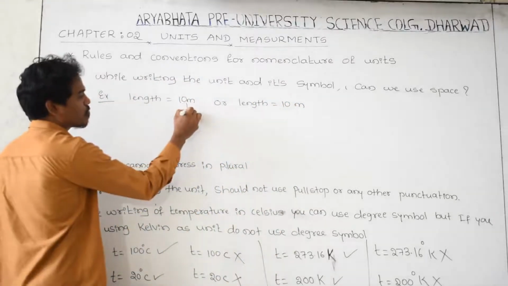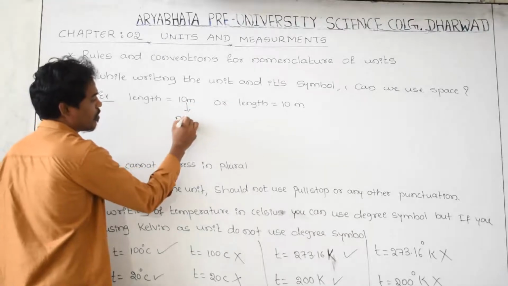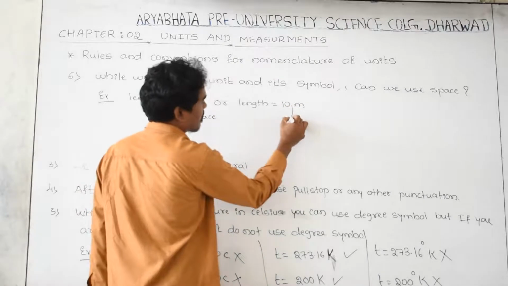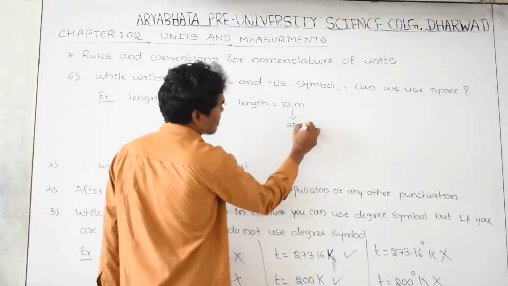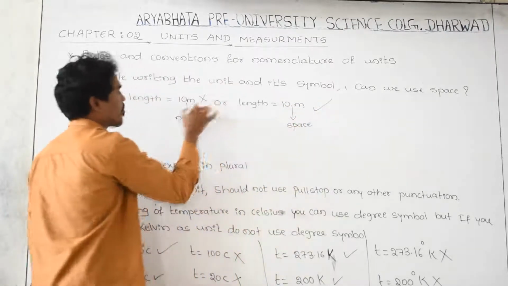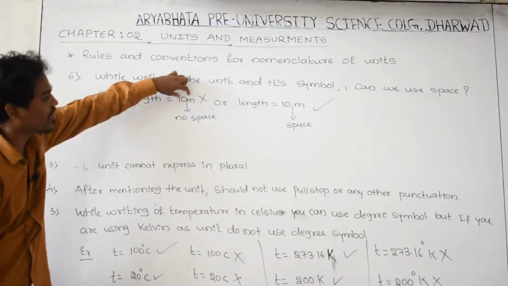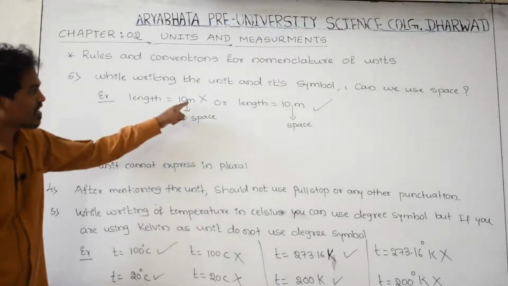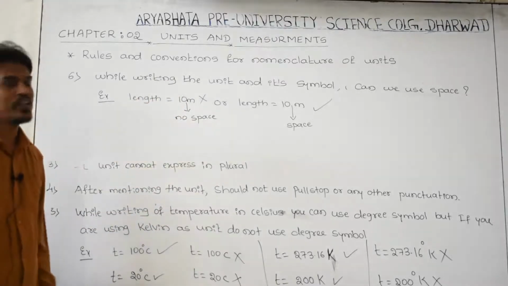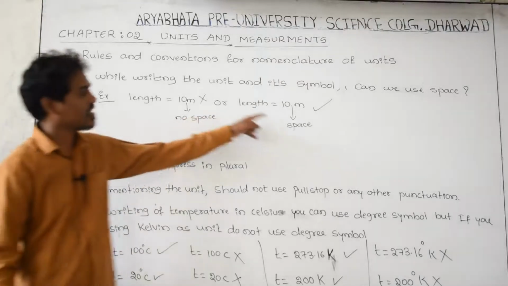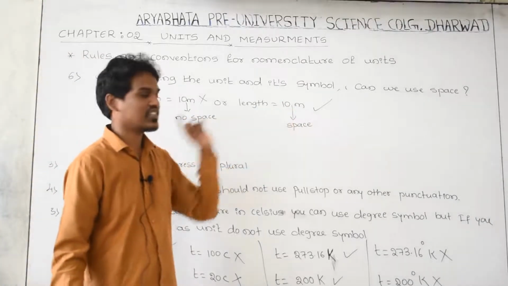Here there is no space, but here space is there. Yes, this is right and this is wrong. We should write a space between the number, the magnitude, and the unit. Here there is no space, which is wrong; here there is a space between number and unit, which is right.